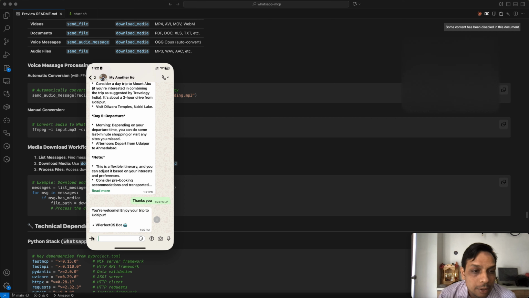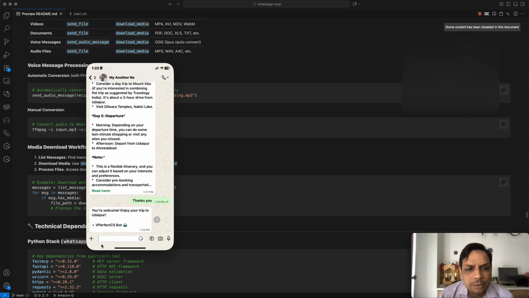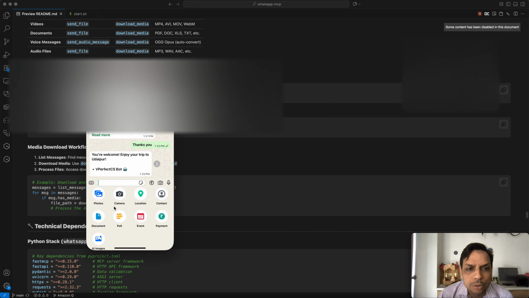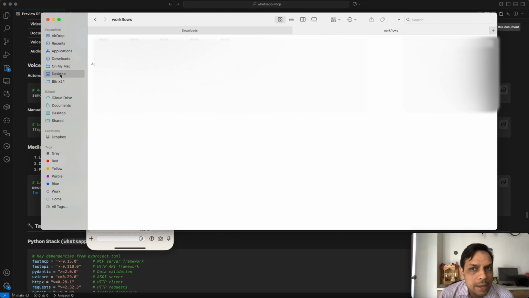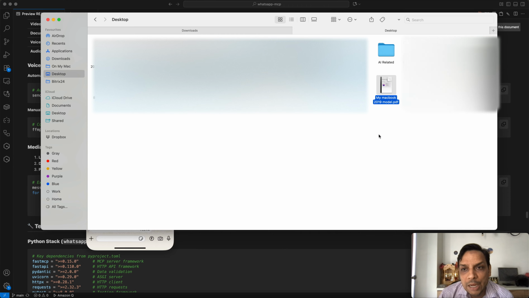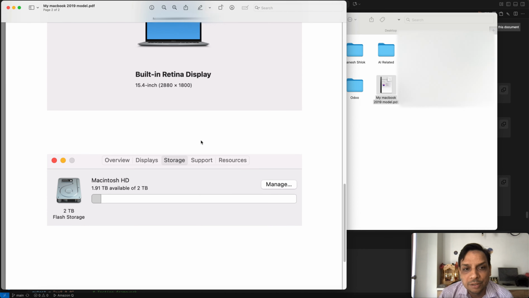Similarly, I can use any more files. I have added one more file, which is on my MacBook, inside my desktop folder: my MacBook 2019 model PDF, which I already uploaded for my Mac. So let's ask something related to this.